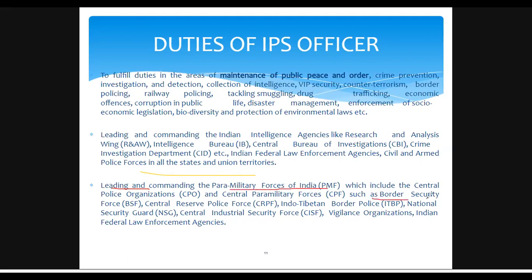They can also join the Border Security Force, the Central Reserve Police Force, that is the CRPF, Indo-Tibetan Border Police, National Security Guard, and Vigilance Organization, etc.